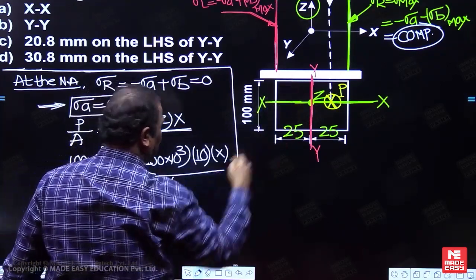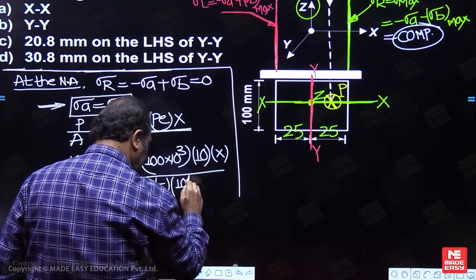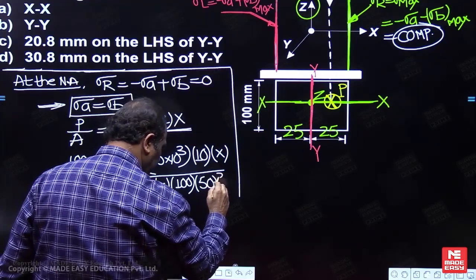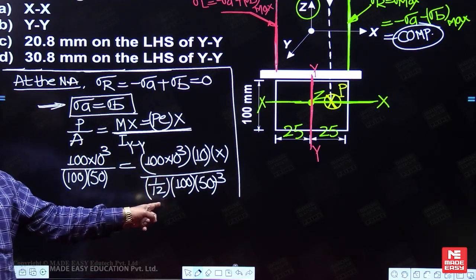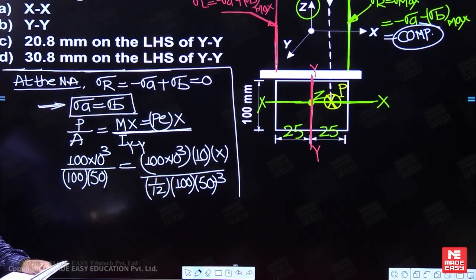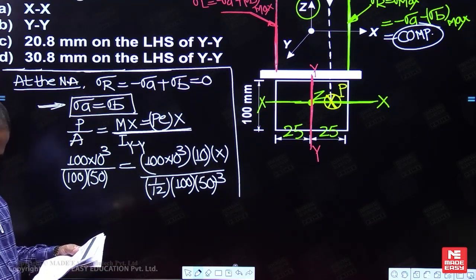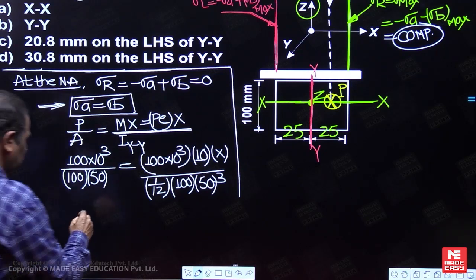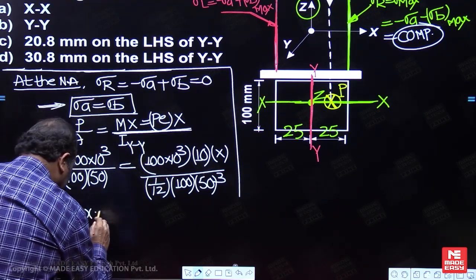So 1 by 12, 100 into 50 cubed. Now do this simplification. This value you are going to get as 20.